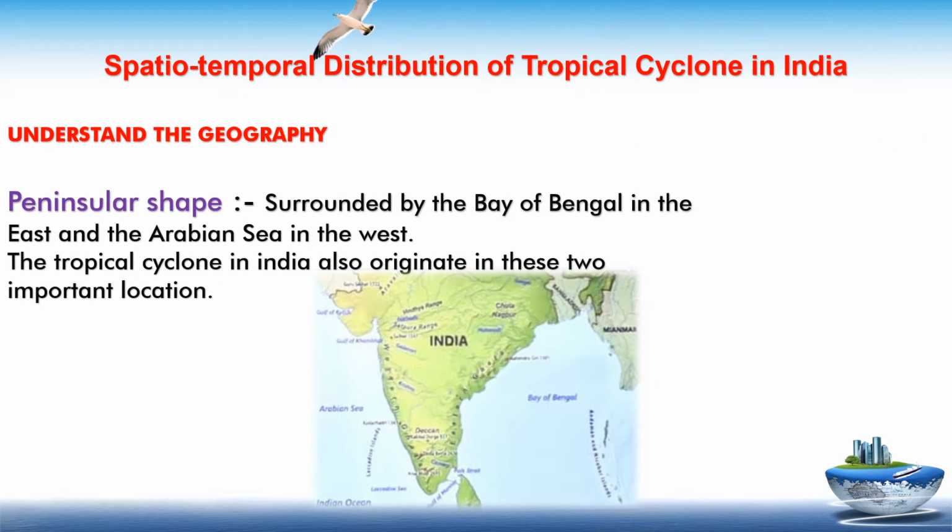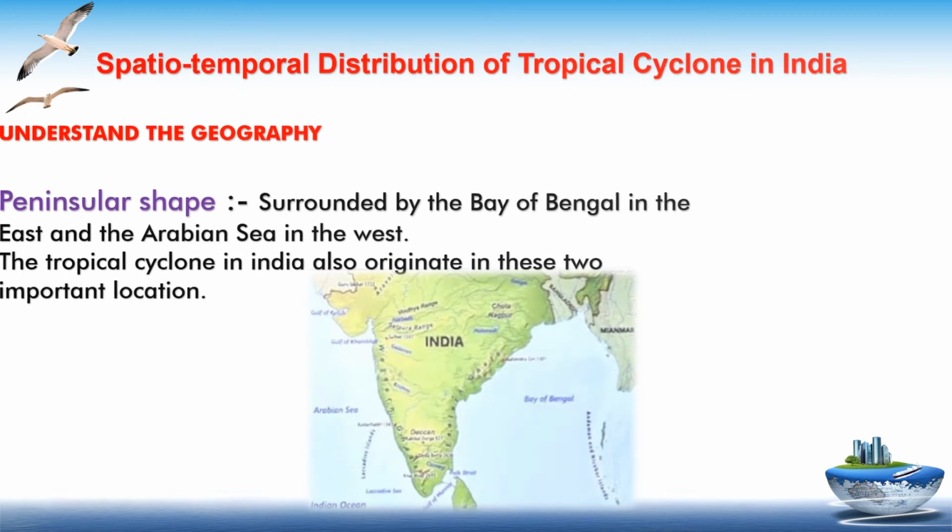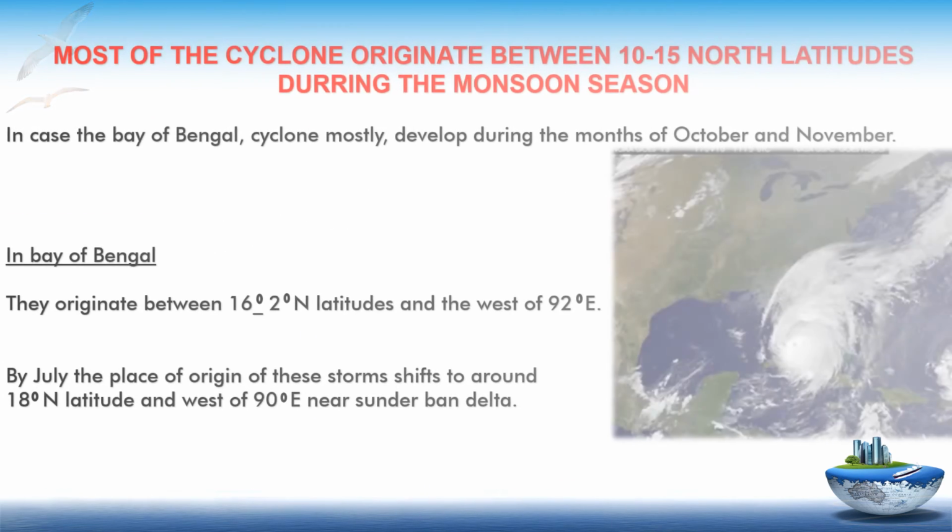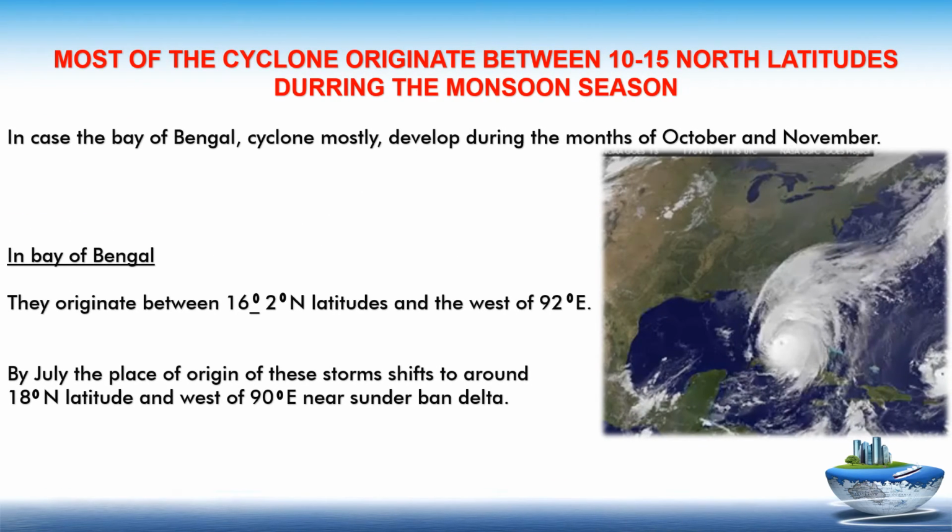Spatio-temporal distribution of tropical cyclones in India. Understand the geography: a peninsular shape, surrounded by the Bay of Bengal in the east and the Arabian Sea in the west. The tropical cyclones in India also originate in these two important locations. Most of the cyclones originate between 10° to 15° north latitude during the monsoon season.